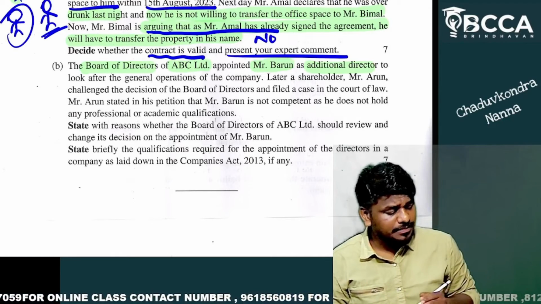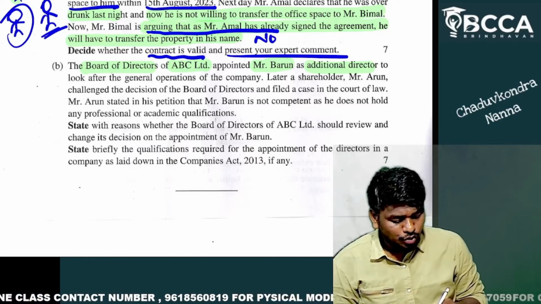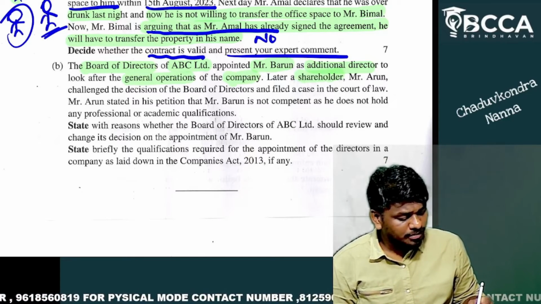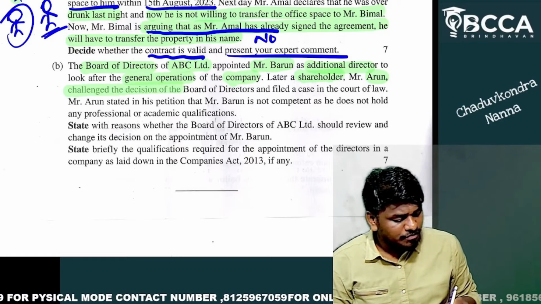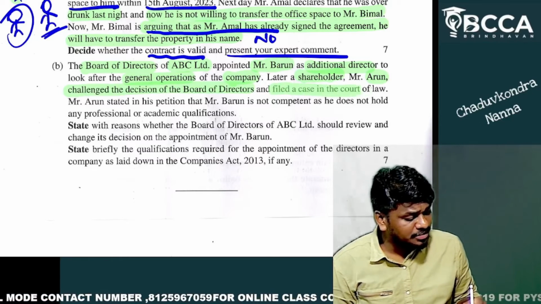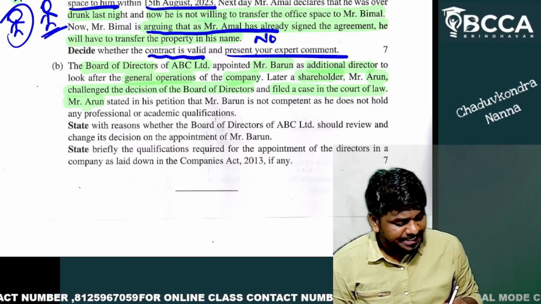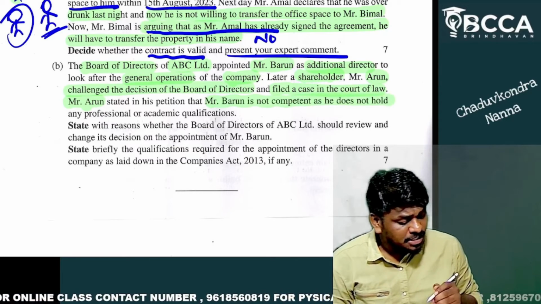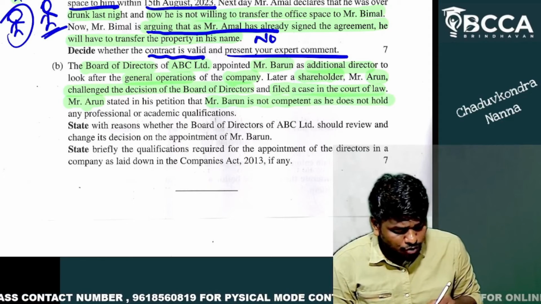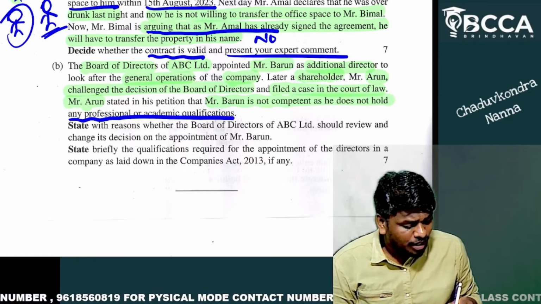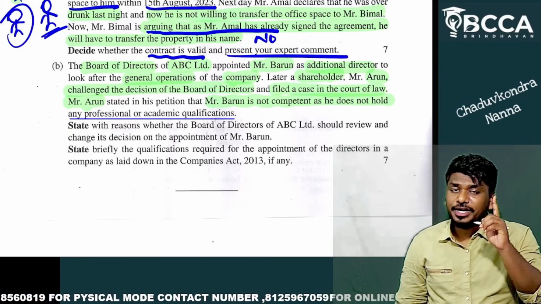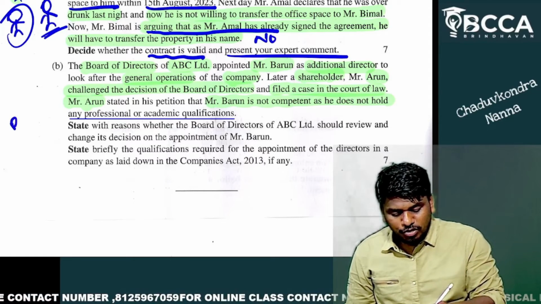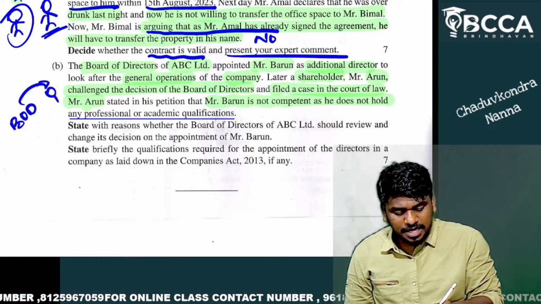Can the board of directors appoint? To look after the general operations of a company. Okay. Later, a shareholder, Mr. Arun, challenged the decision of the board of directors and filed a case in the court of law. Mr. Arun stated in his petition that Mr. Barun is not competent as he does not hold any professional or academic qualifications. Point number one. Can the board of directors appoint an additional director?